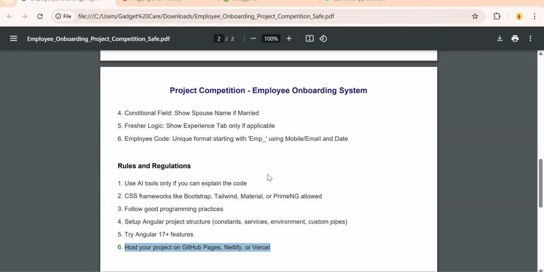Once you complete that, you need to share. I will create an Excel sheet where you can share your hosted URL and your repo name, so that others can check your live URL and they will vote also. I'm going to create an application to vote, so that others can vote for your application. Those who get the maximum votes, we will call them the winner. But again, we will check the code and everything.